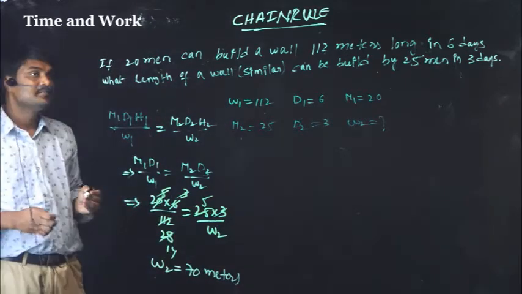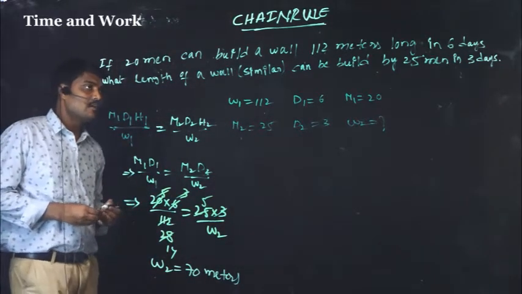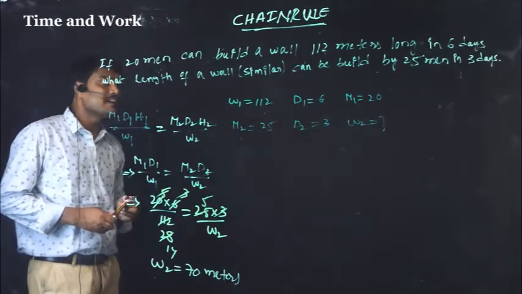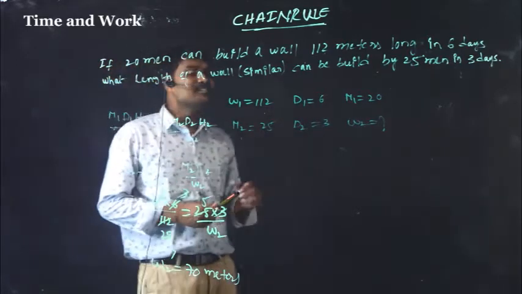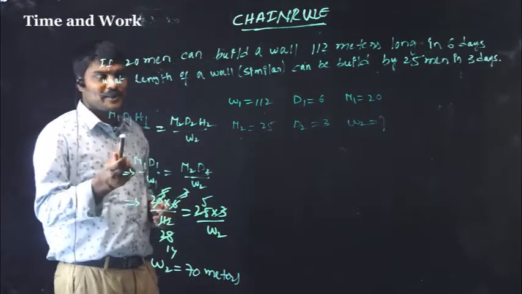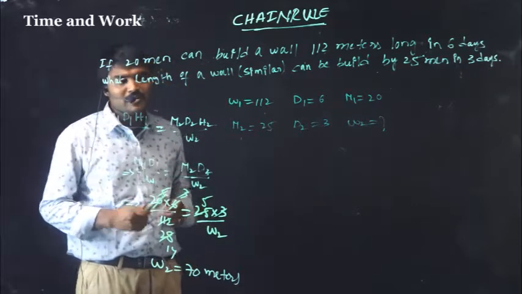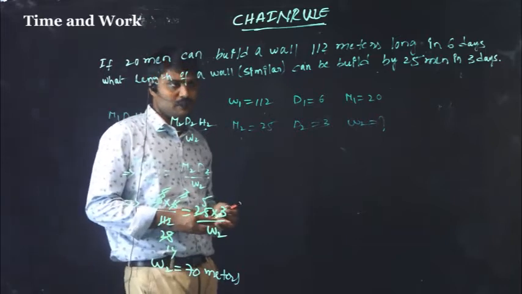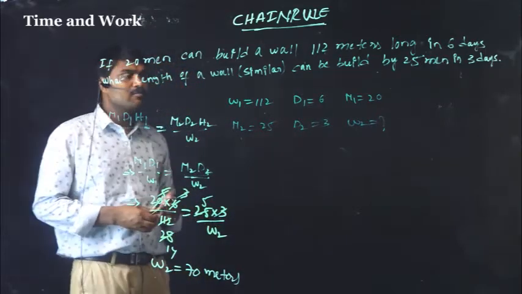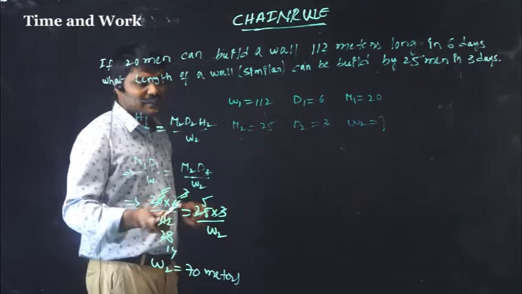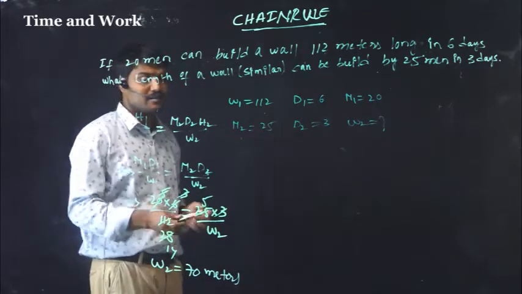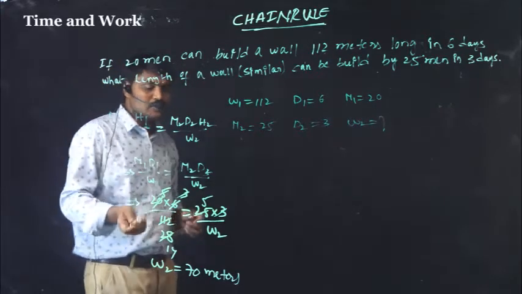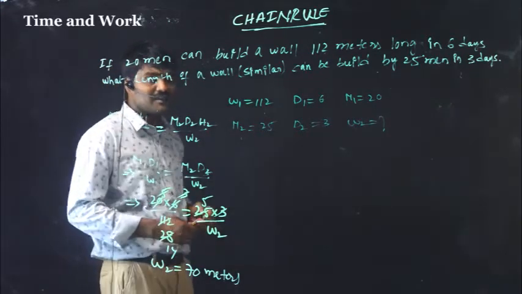So once again, if 20 men can build a wall 112 meters long in 6 days, what length of similar wall can be built by 25 men in 3 days? This is the unitary method or chain rule. M1 D1 H1 by W1 equals M2 D2 H2 by W2. Given M1 equals 20, into 6 by W1 equals 112 meters, M2 equals 25 into 3 by W2, so W2 equals 70 meters.